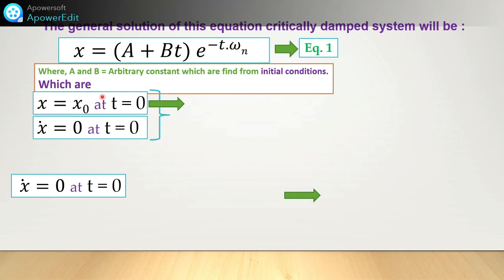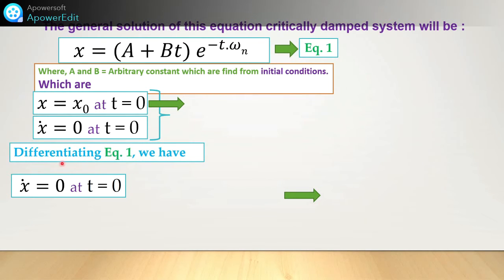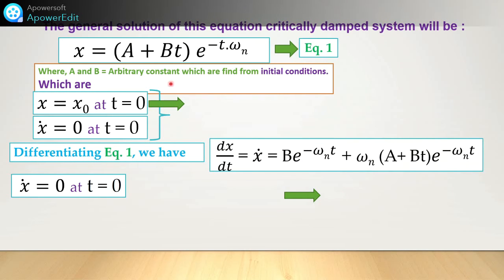The first condition: x is equal to x0, the initial displacement at t is equal to 0. Similarly, the second condition is what? At t is equal to 0, the velocity is also 0. This is for the single degree of freedom damped vibration, viscous damping. What will happen in this case? Differentiating this equation, we can get this equation, and we can put this value in the second condition. So what will happen in the first condition?